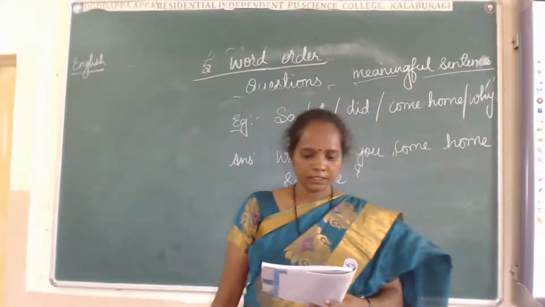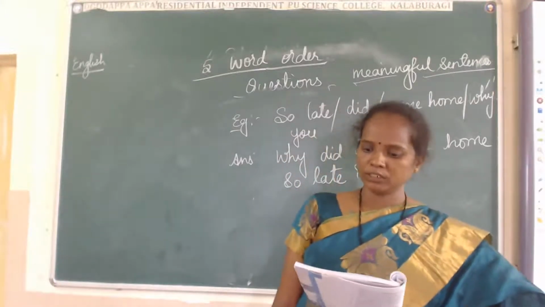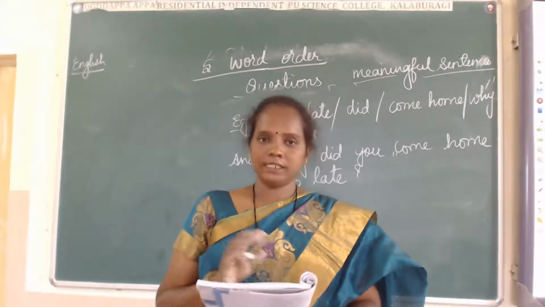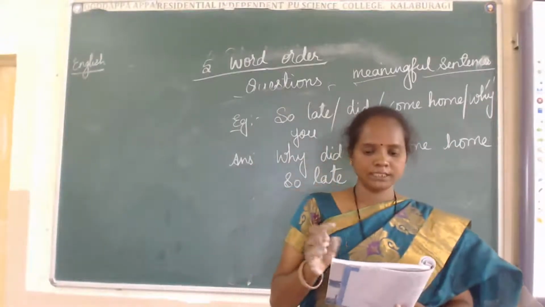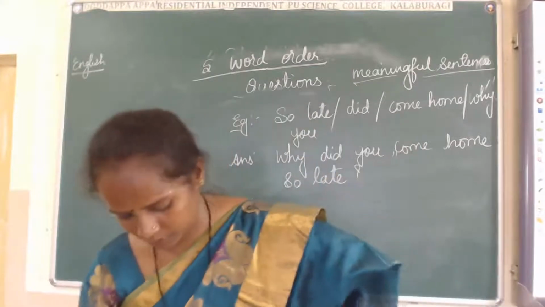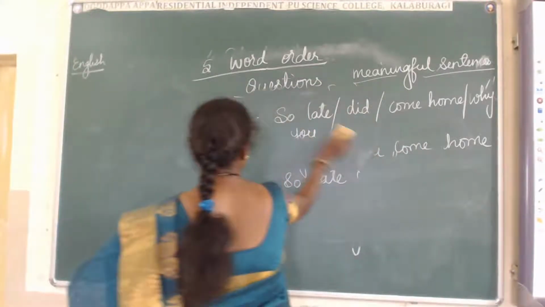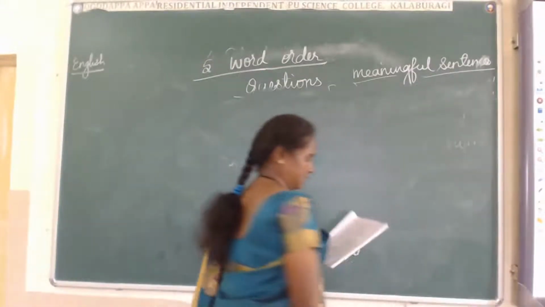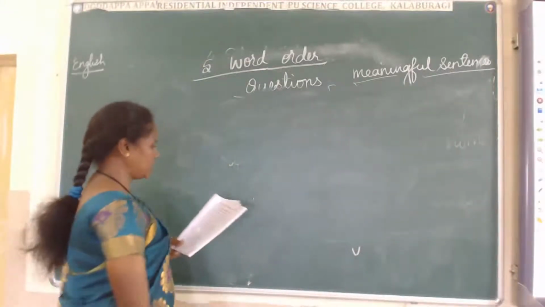And B, some interesting books found in library. Here, this is not a question form and this is not a negative form. What is this? It is a simple sentence. This is a simple sentence. This is not a negative or a question.